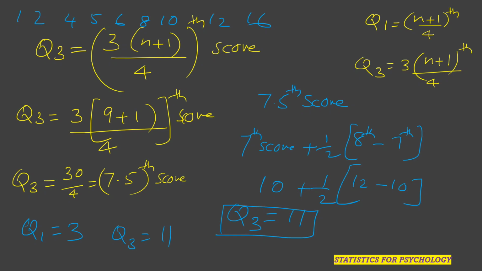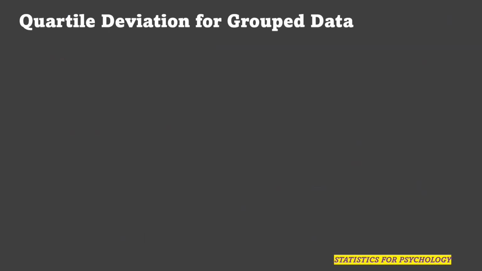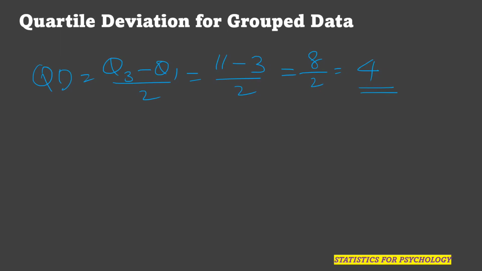Once we got Q1 and Q3, now it is easy for us to calculate the quartile deviation. The quartile deviation of grouped data we will discuss later. Quartile deviation for this particular data is equal to (Q3 minus Q1) by 2. So Q3 minus Q1 is (11 minus 3) by 2, which is equal to 8 by 2, which is equal to 4. So for this given data, we have calculated the quartile deviation is equal to 4. So QD is equal to 4.